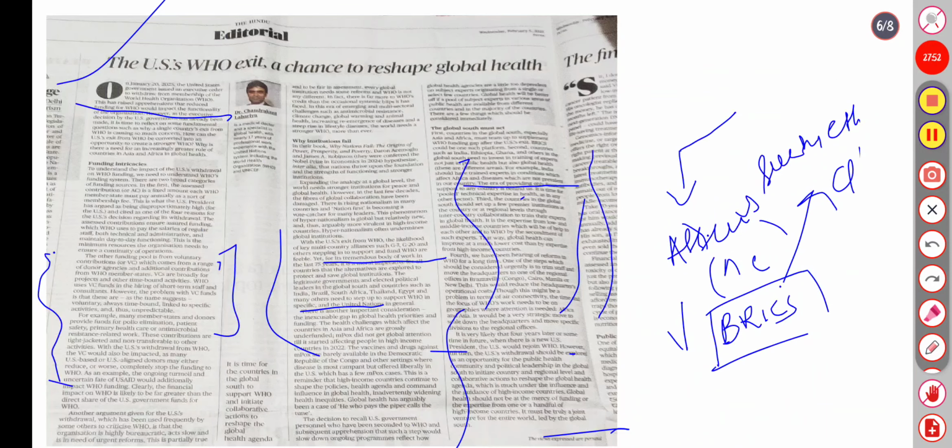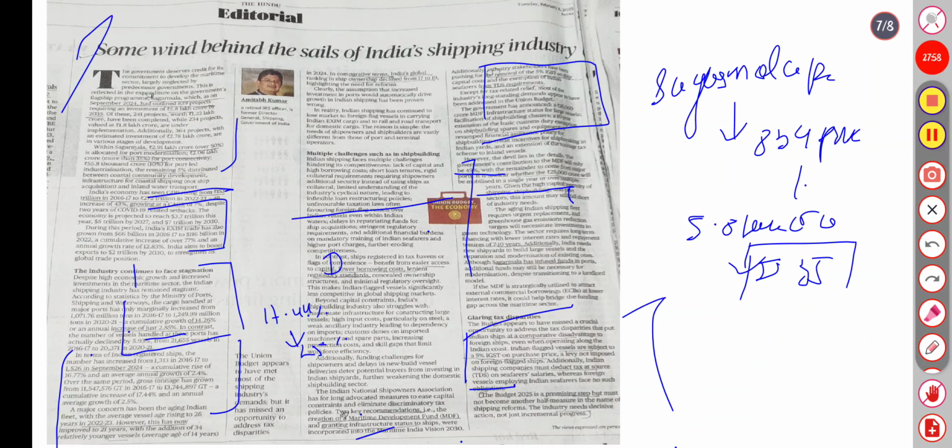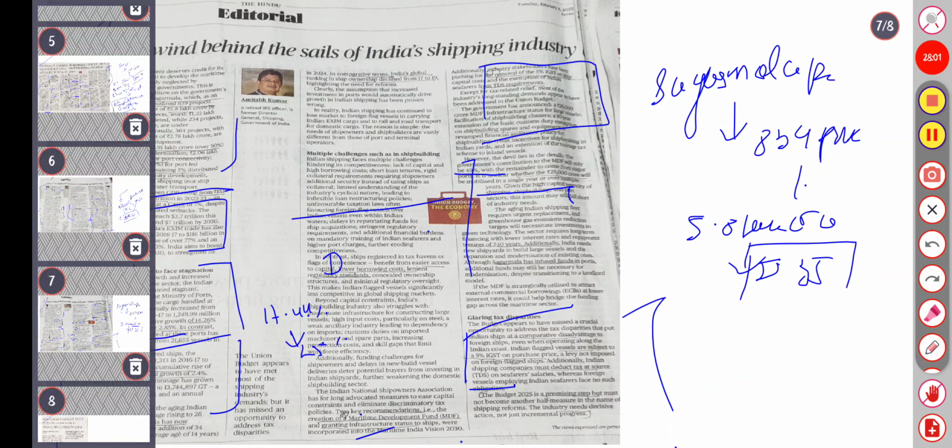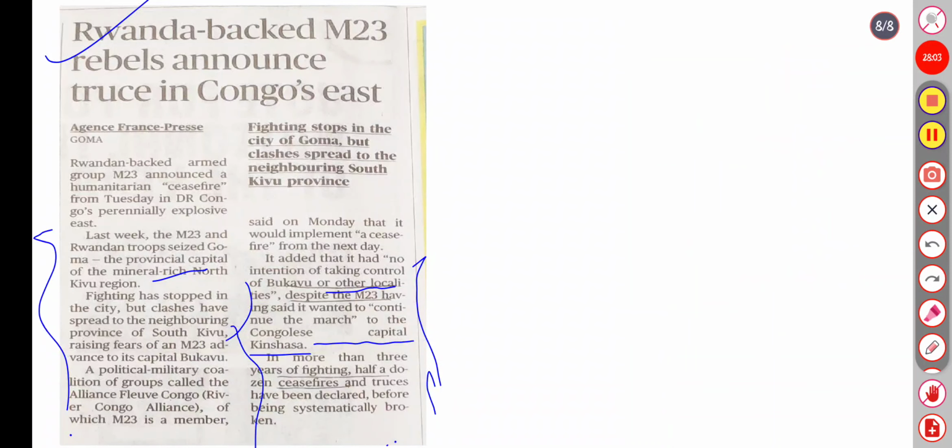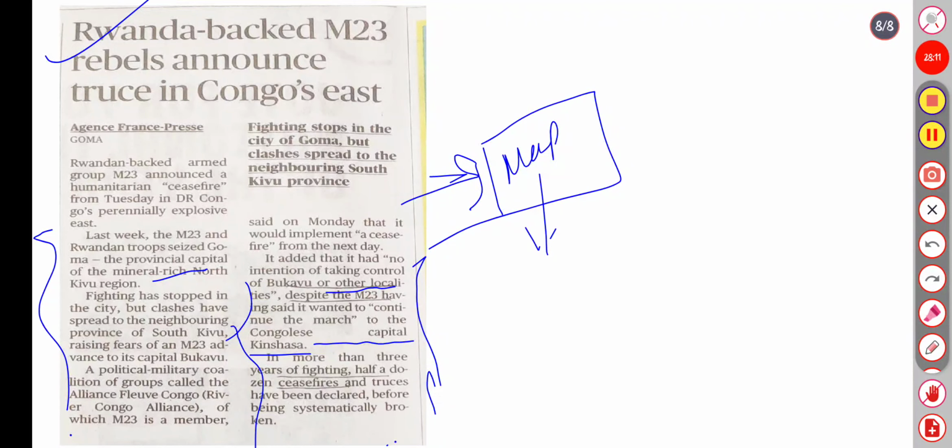Sixth is covering the editorials: US WHO exit, a chance to reshape global health. Seventh is about some winds behind the sail of India's shipping industry. And the last one is about the Rwanda-backed M23 rebels announcing a truce in Congo East. Map questions can be asked about the location of Rwanda and Congo East. All African countries must be located.